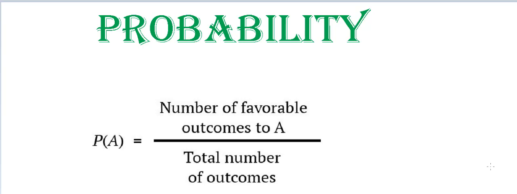The first one is the favorable outcome. What is our favorable outcome? Like it will rain today. It's the favorable outcome. And next is the total number of outcomes. The number of outcomes can be: it can be a cloudy day, it can be a sunny day, windy day. There are so many outcomes, right, about the weather. So weather forecasting is an example of probability. They tell us probably it will rain today, probably it will be a sunny day, okay?